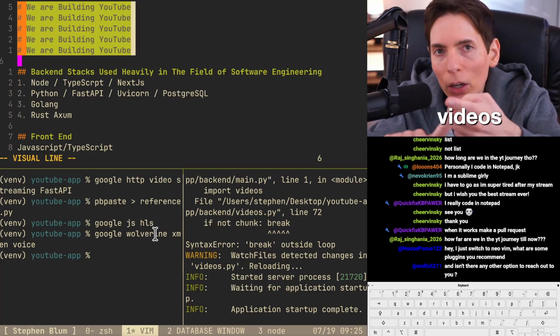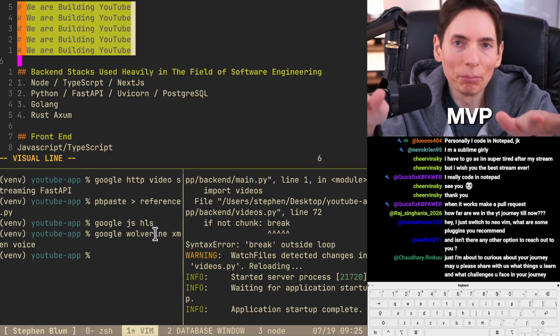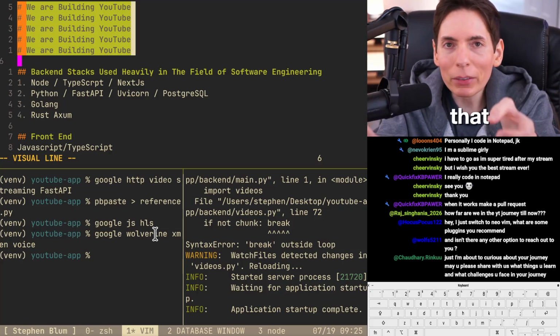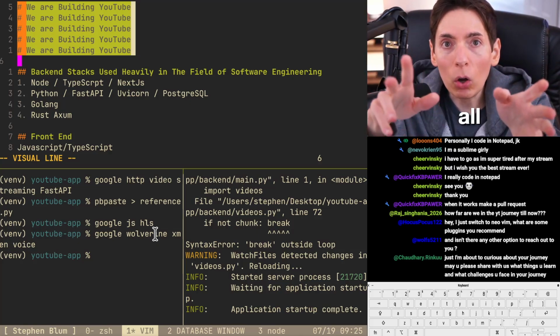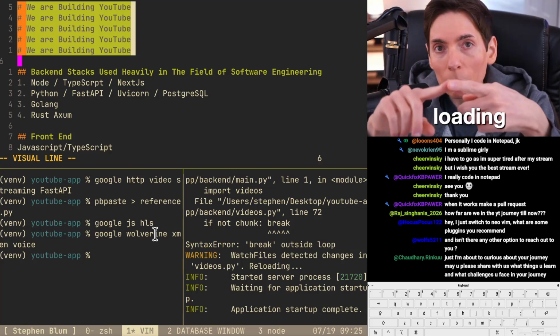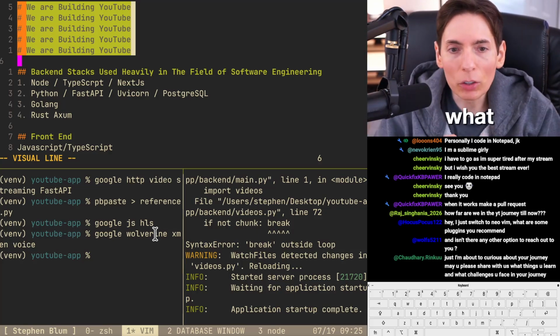You can upload videos and you can watch videos. That's going to be the MVP. If you're talking about that, we're mostly there on the backend side. So we have all the video loading, uploading, and streaming. And I just need to test the streaming part of it. So that's where we're currently at.